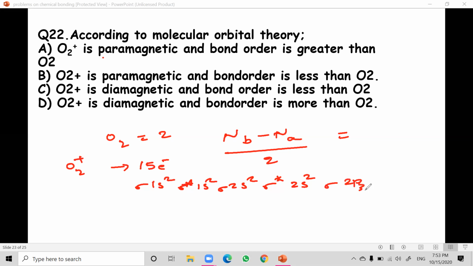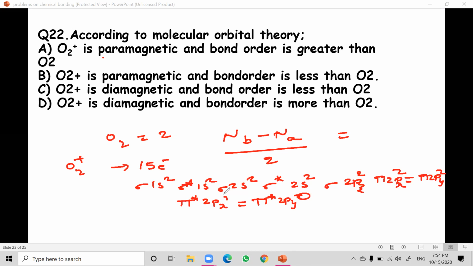In case of oxygen, this comes first. Pi 2px and pi 2py have 2 and 2. Total so far is 2, 4, 6, 8, 10, 12, 14. One more electron goes to pi star 2px 1, and pi star 2py 0, because 15 electrons are over.